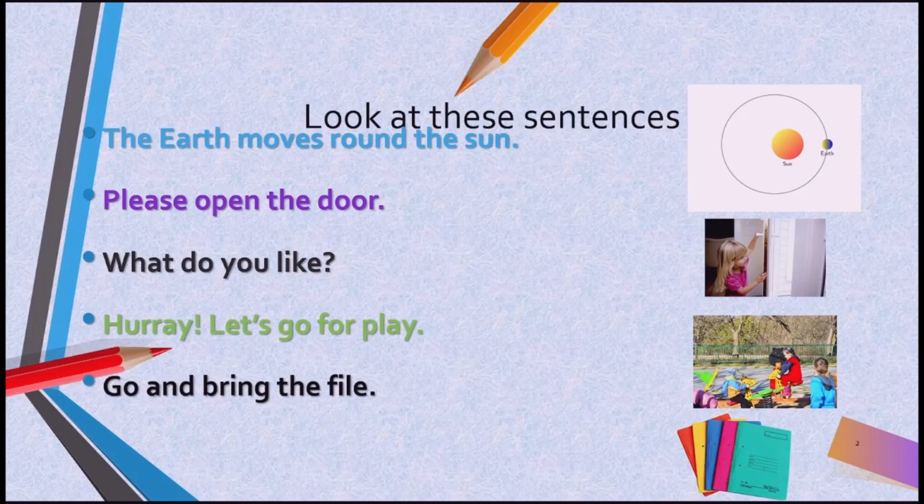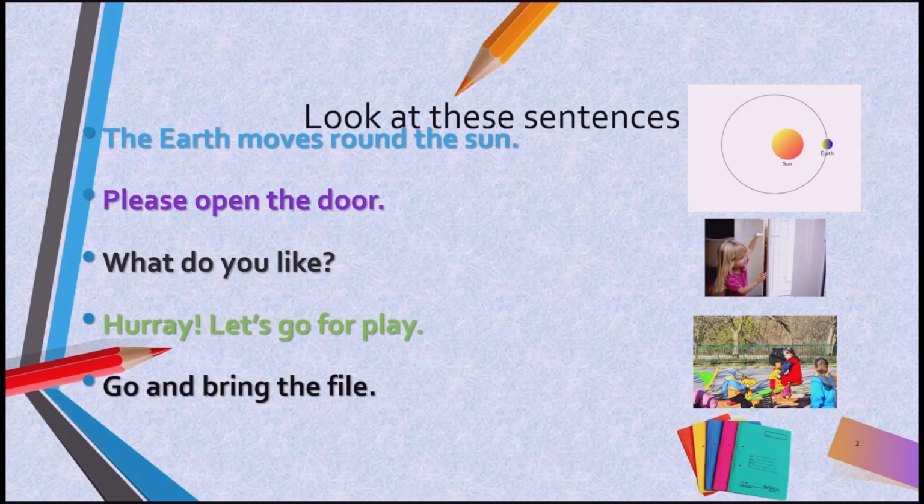There is a question mark. And if you look at the fourth sentence, there is an exclamatory mark. That means all these sentences have different punctuation marks. One ends with a full stop, another has an exclamatory mark, and one has a question mark.